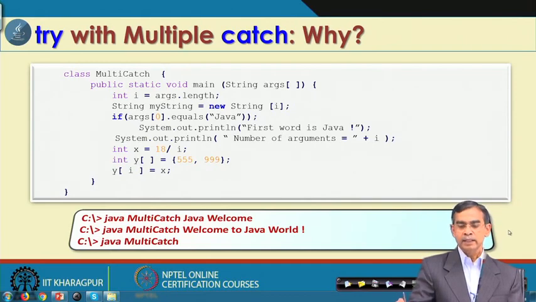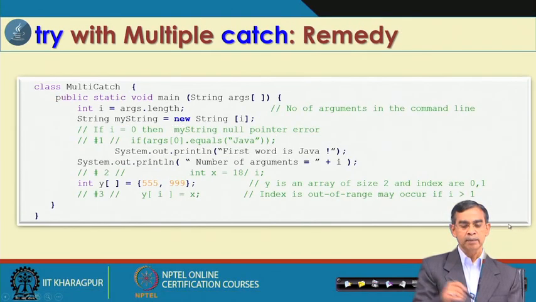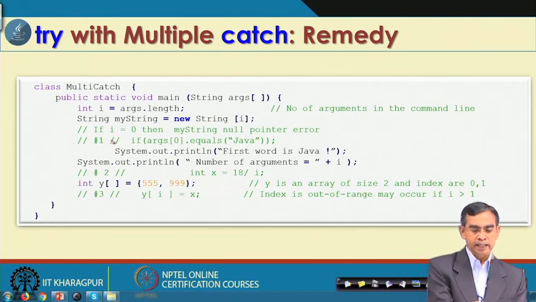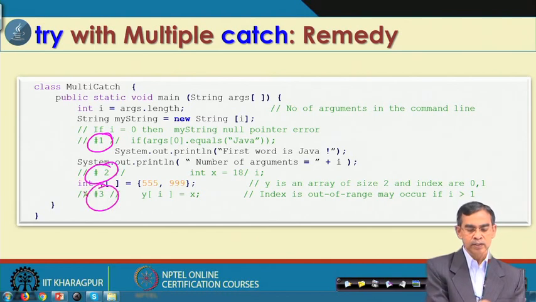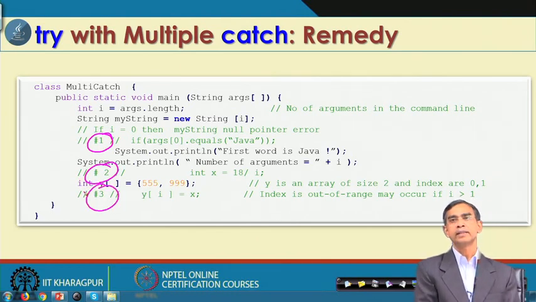As a way out of these things, as I have mentioned, there are vulnerabilities where errors may occur: there are 3 points where errors occur. So, multiple errors, multiple exceptions.